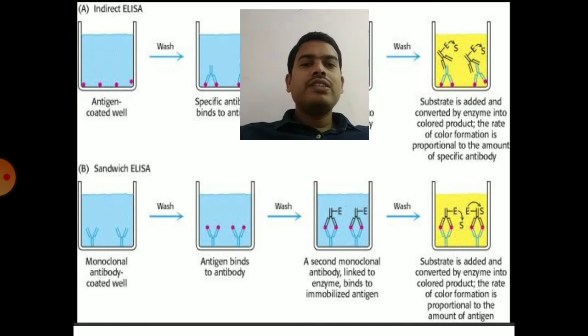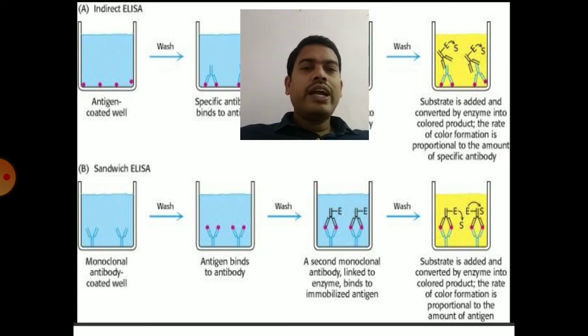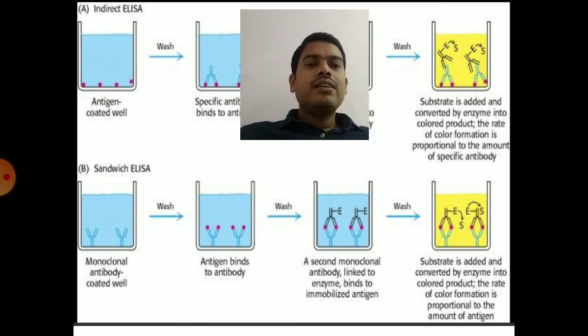After that, give a wash and add secondary antibody. Here it is not called a secondary antibody, it is a primary antibody only, labeled with an enzyme. So it will go and bind to the antigens present on the antibodies which are coated in the well. So you can clearly see the binding pattern: the antigens of the patient serum are sandwiched in between two antibodies. Hence it is called double antibody sandwich ELISA.